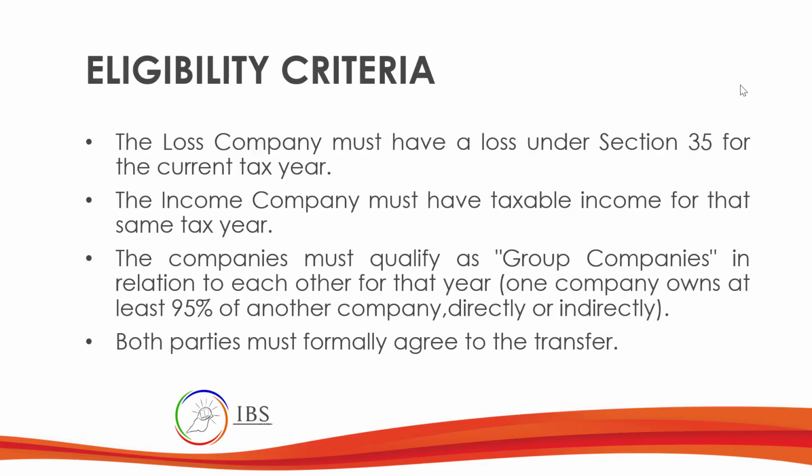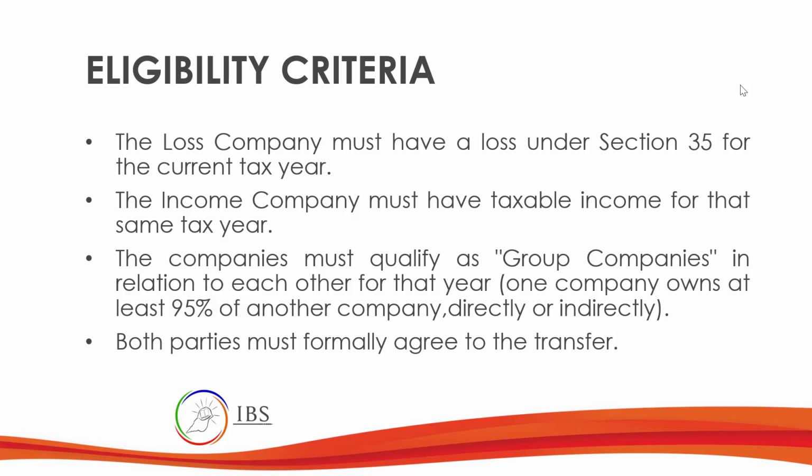Eligibility criteria: the loss company must have a loss under Section 35 for the current year. The income company must have taxable income for that same year. So they should be in the same year. It's not that you have a loss now and next year you create a company to earn income to absorb that loss. It's not like that. The companies must qualify as group companies.